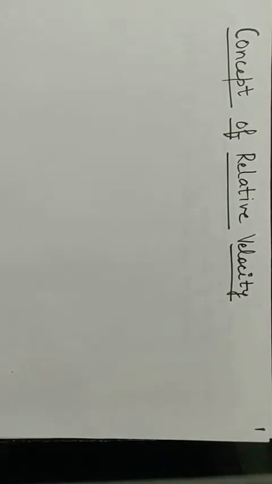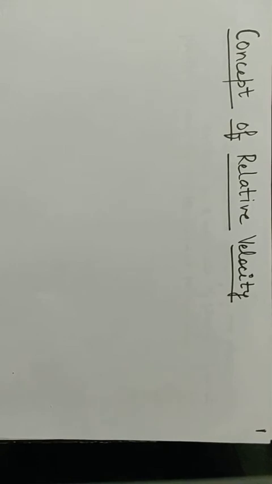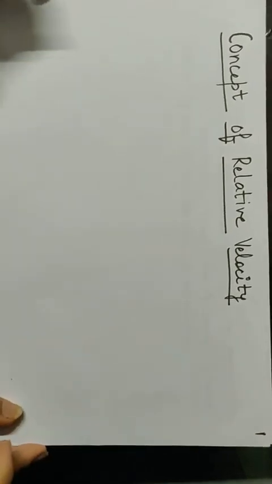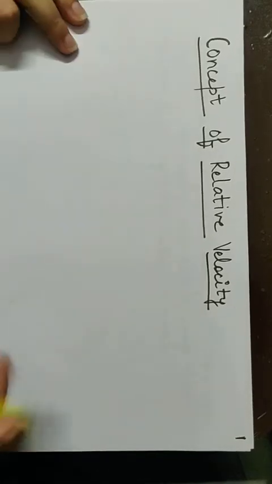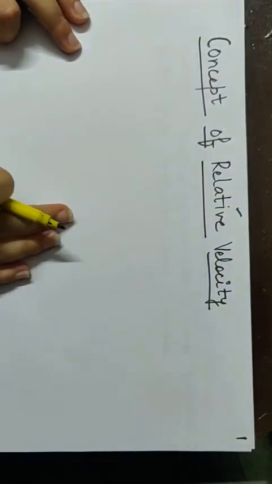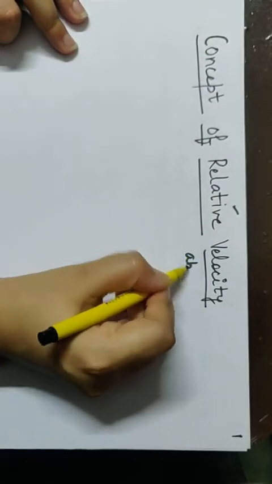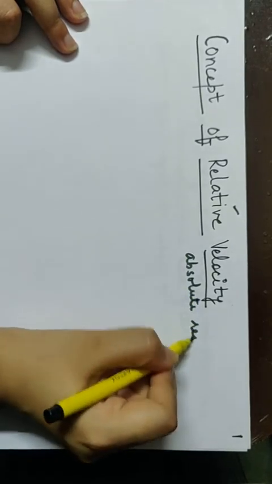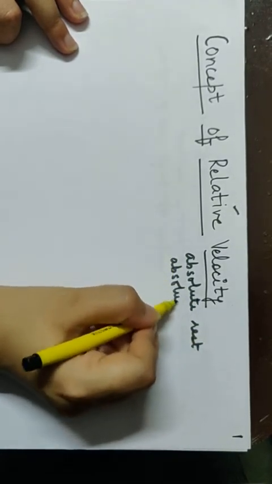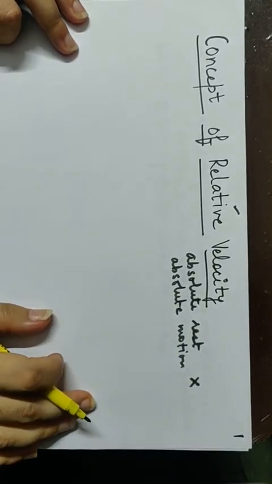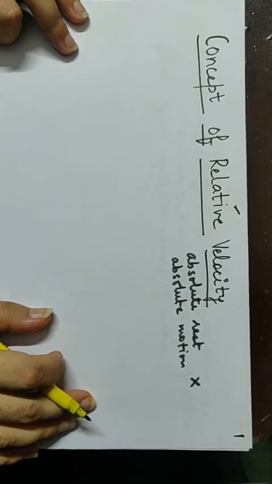Hello everyone. For today's lecture, we are going to start with the topic called concept of relative velocity. Now, actually, starting from the term that is relative. So, we have studied before also that absolute rest and absolute motion are terms that never exist. We can never say anything is at absolute rest or in absolute motion.